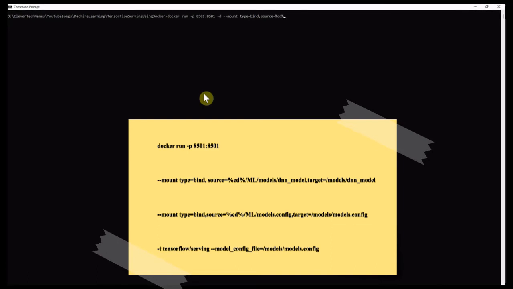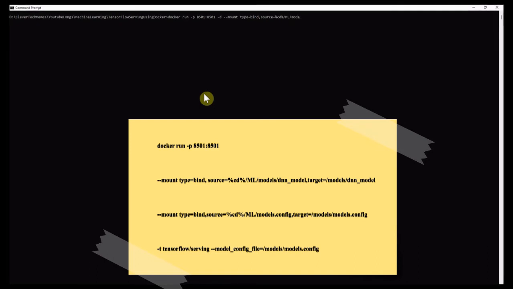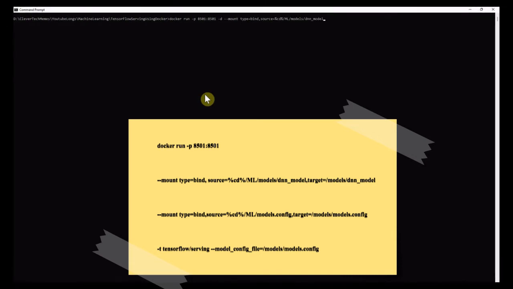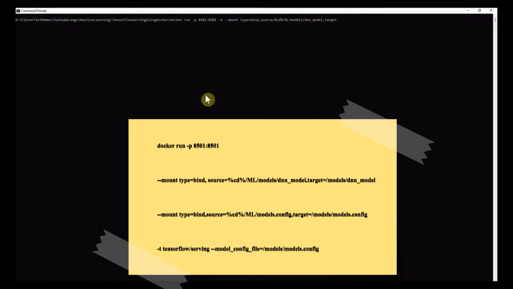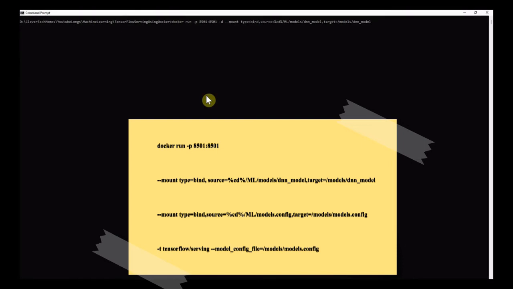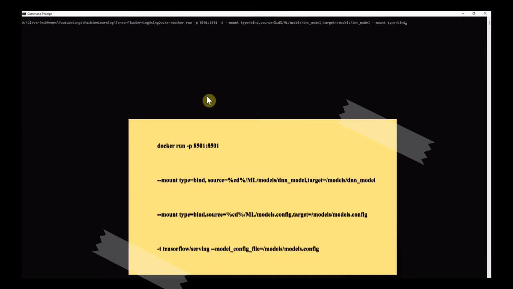With %CD, I'm referring to my current directory, and I'm referring to the ML folder. I have created a folder named models, and I put all the models in this models folder, and I'm referring to my DNN model because I want to mount it to the directory of the container. So I want to mount it to the models directory and to the DNN folder on the container. So I'm using the mount type of bind,